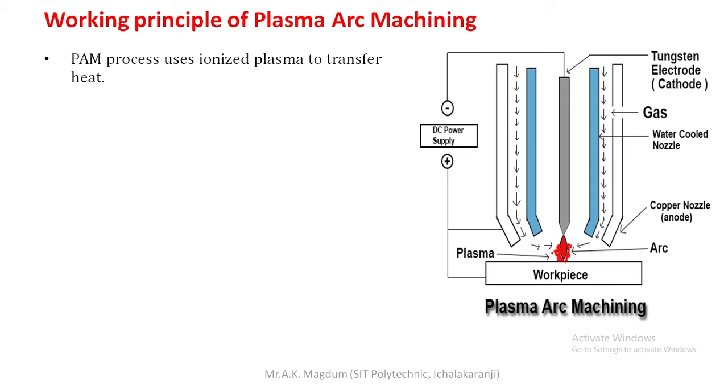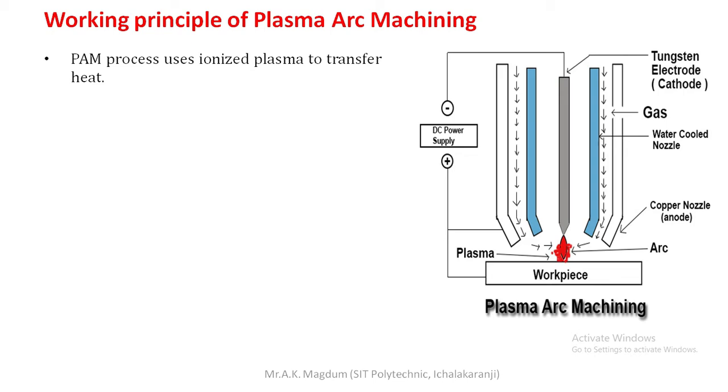And here there is a copper nozzle which is also connected to the anode, and a water cooled nozzle is generally used, meaning some water jackets are circulated continuously around the nozzle to absorb the high temperature heat produced between the workpiece and that nozzle.